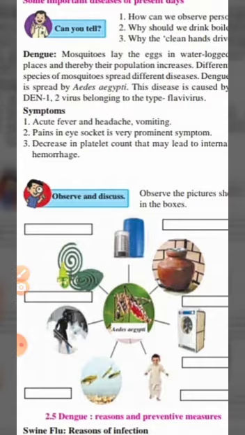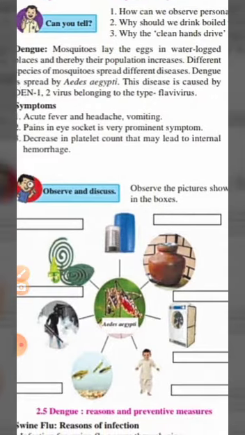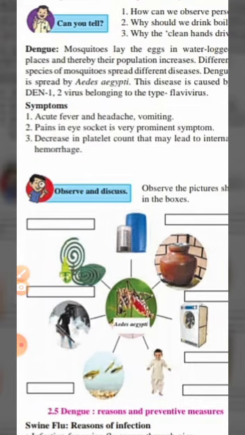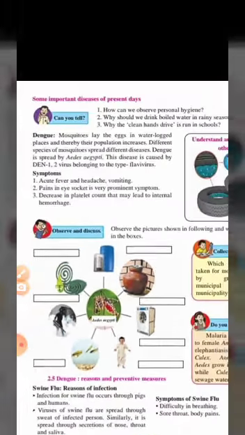Then third one is decrease in platelet count, which may lead to internal hemorrhage. Internally the person starts getting weakness. What does platelet count mean? The white platelets which are there in our body to fight diseases start decreasing. This virus attacks our body, so that symptom is also there. So this is about dengue.